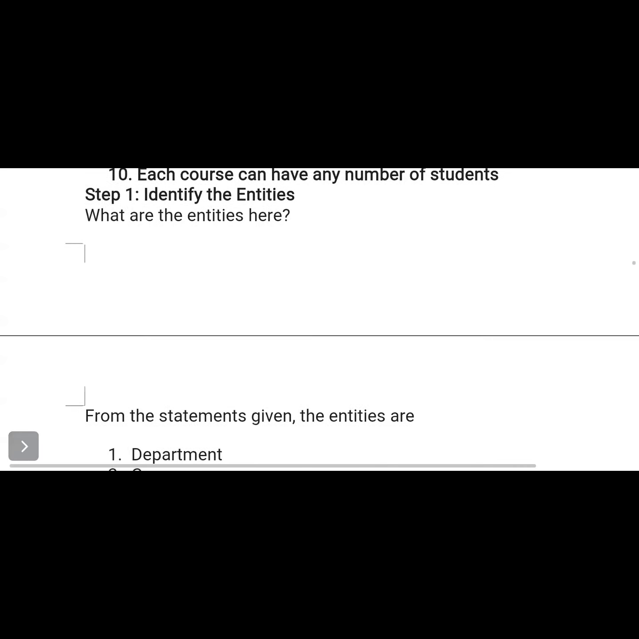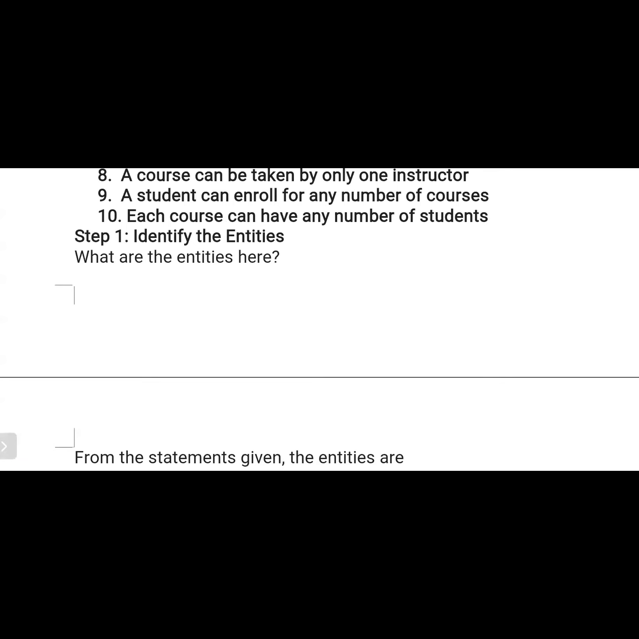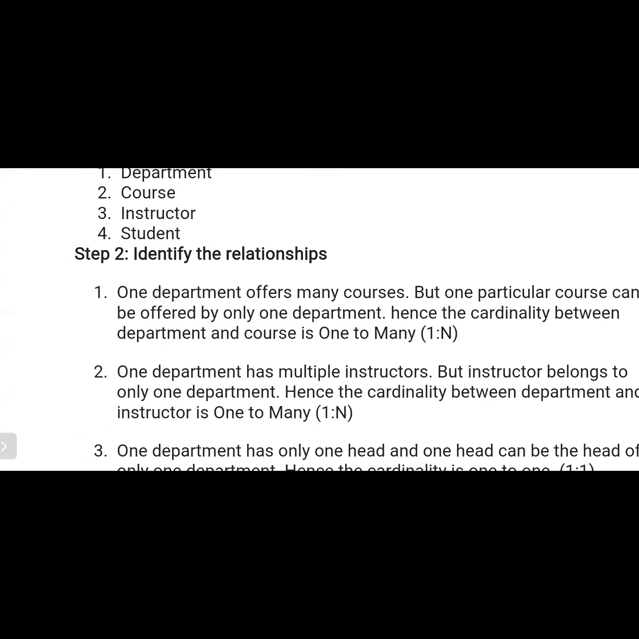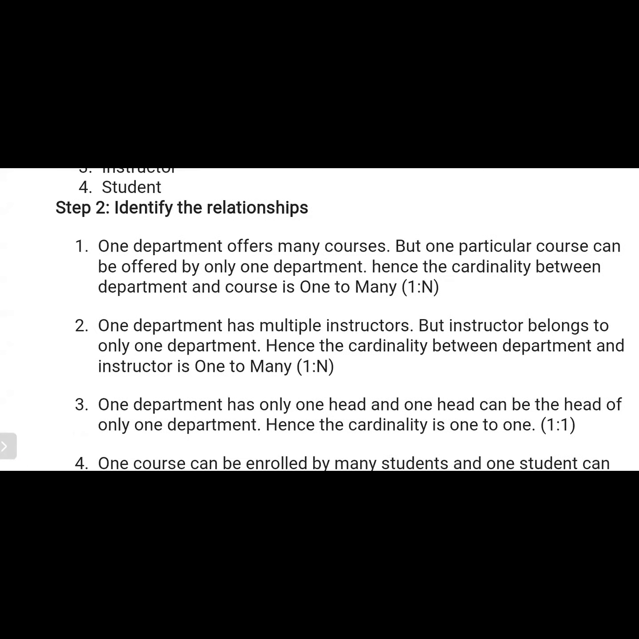The first step when we draw the ER diagram is to identify the entities. We also know what an entity is. So what are the entities here? Department is one entity, course is one entity, instructor is one entity, student is one entity. Then step two: identify the relationships. One department offers many courses, but one particular course can be offered by only one department. Hence, the cardinality between the department and the course is one to many.